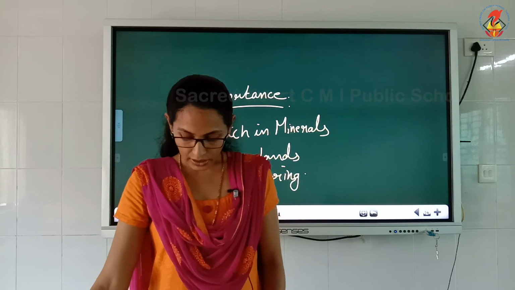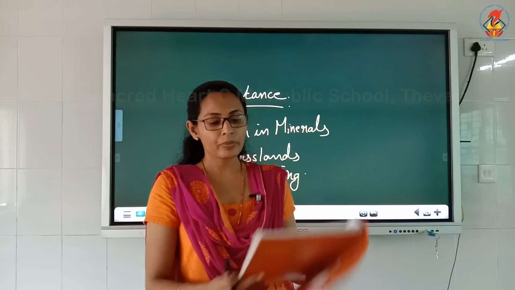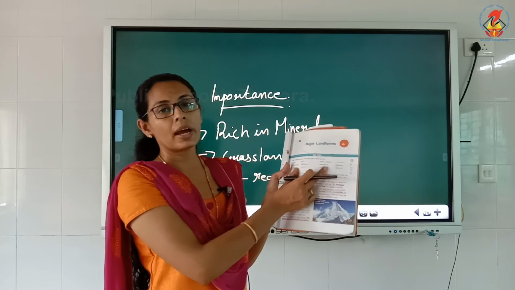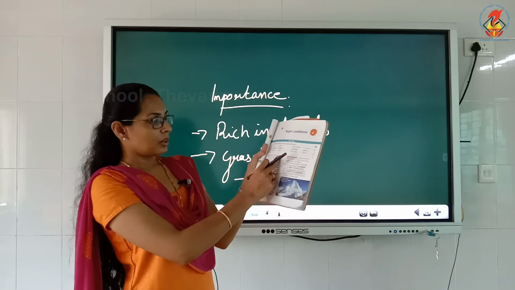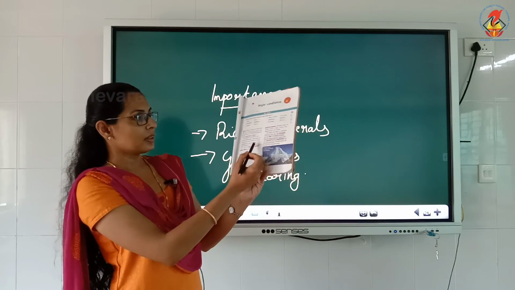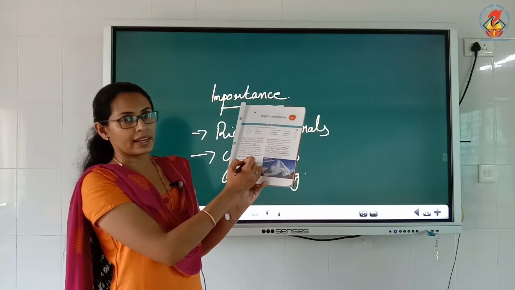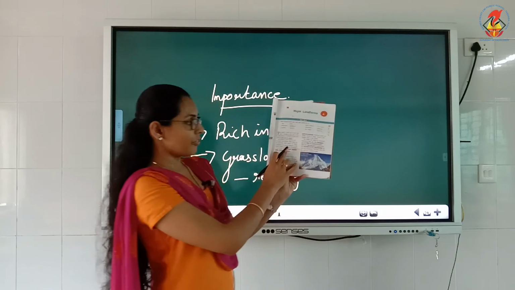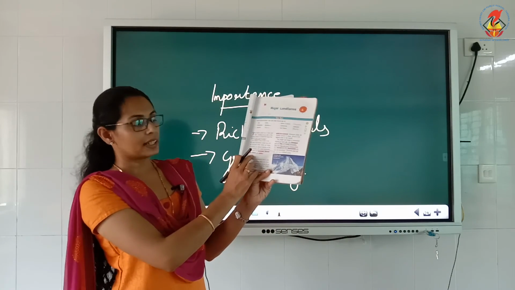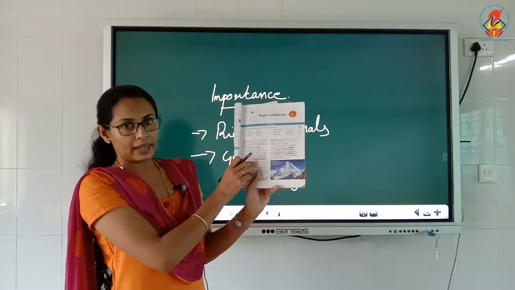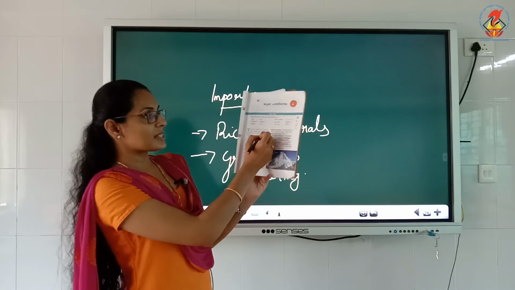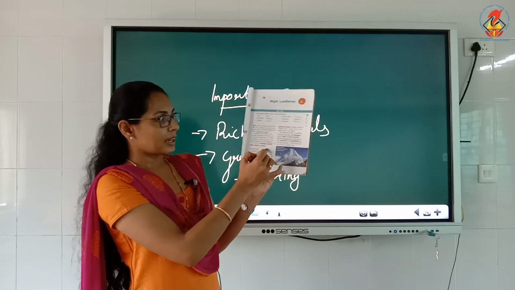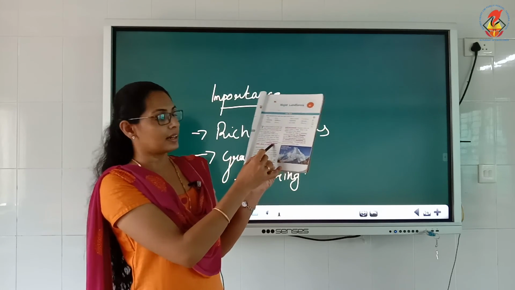Okay children, take page number 25. You have to complete the get set, according to the physical division. Then underline the second last line of the second paragraph: Mountains, plateaus, plain, desert, rivers. Underline that one. And also put the first paragraph in brackets. Second paragraph, the second last line, underline.